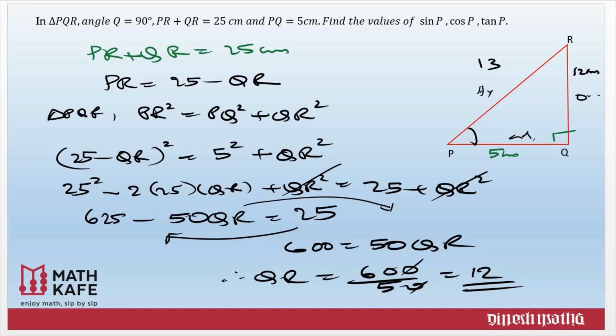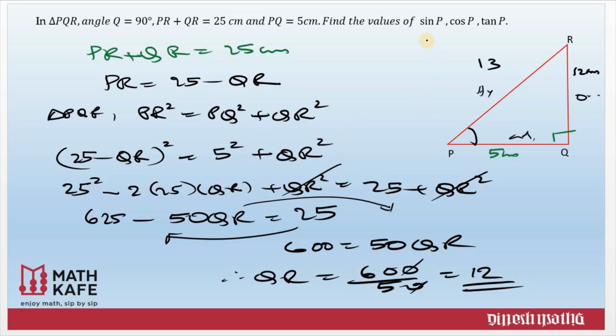But in case it is an MCQ, never try to do all these things. Just check that one of the sides is 5 and the sum of the other two sides is 25. So you know the Pythagorean triplet 12, 5 and 13. Immediately write 12, 13. Please keep in mind, whenever you attempt an MCQ question, never try to write all the steps and waste your time. Use your smart thinking, do the work in a smarter way and get the answer directly.